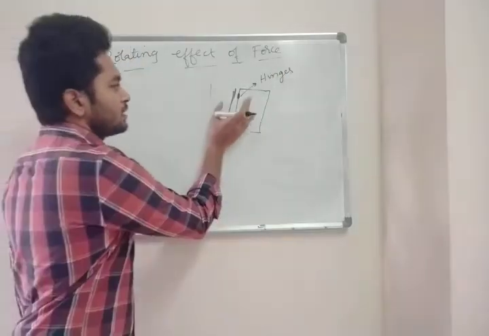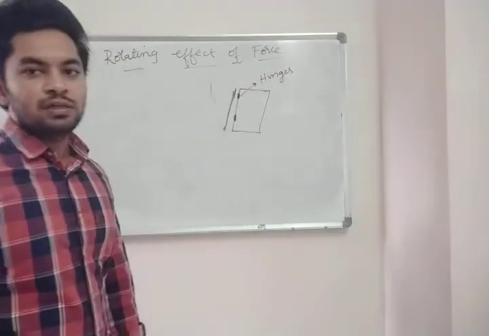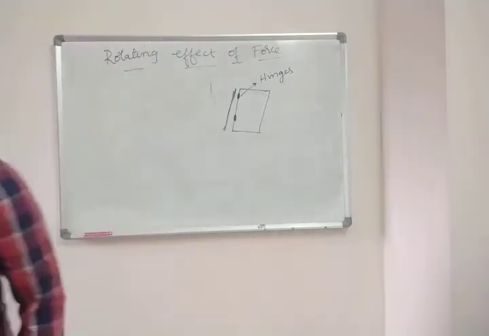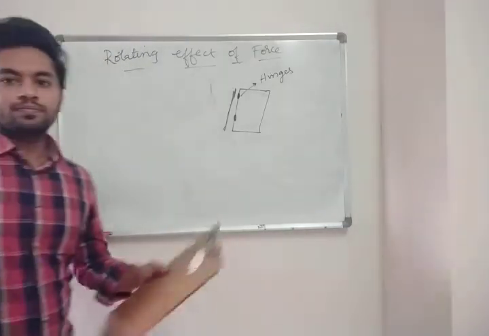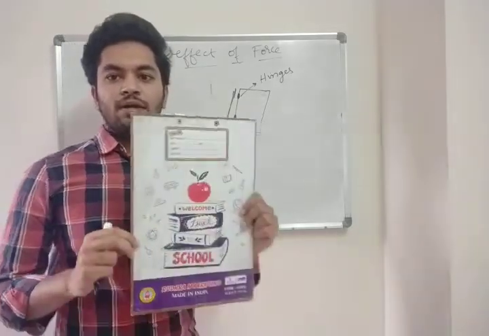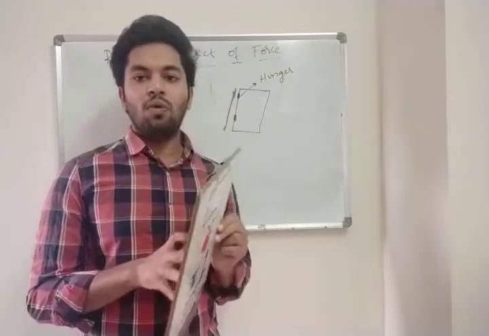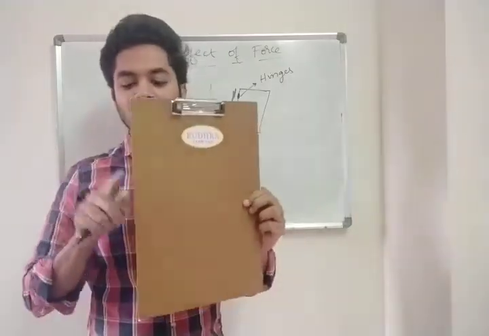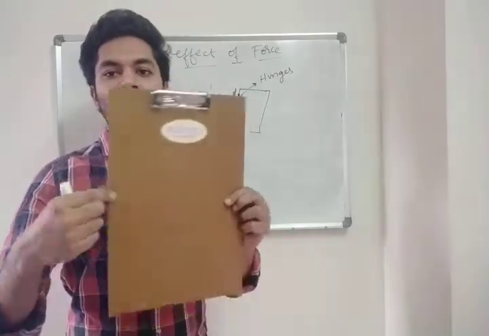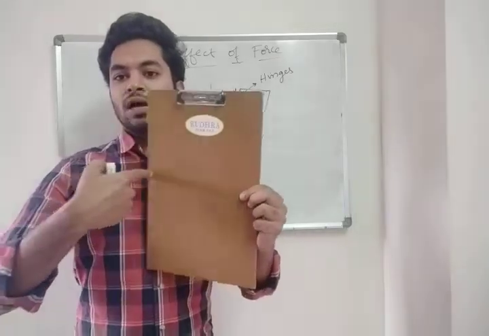So the door is attached to the wall. That attachment is called hinges. So just imagine this is your door, right? If I want to open it, what will I do? I will push from outside, means the outer edge. So I'll just open it like this. If I am applying the force here, it goes easily.